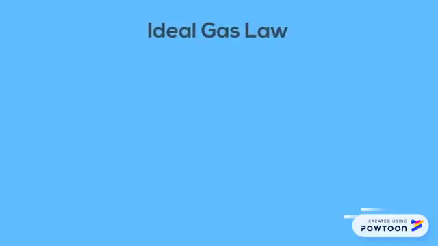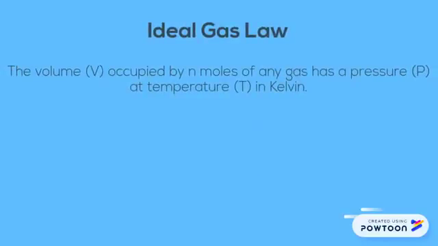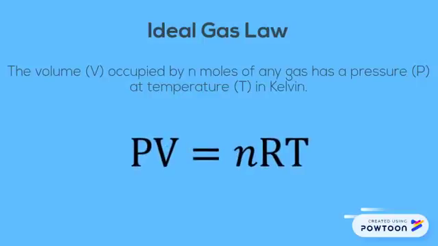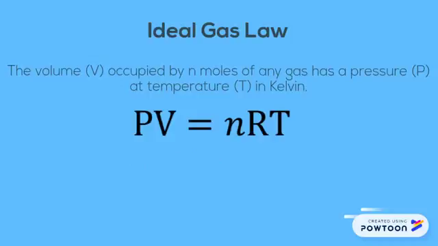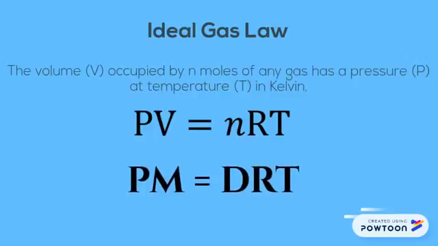The ideal gas law combines the previous equations as well as a molar relation to derive the equation PV equals nRT, where P is the pressure in atmospheres, V is the volume in liters, n is the number of moles, R is equal to 0.0821 liters atm per mole Kelvin, and T is equal to temperature in Kelvin. Different variations of the ideal gas law can arise through manipulation of the molar mass, number of moles, and volume, leading to an equation involving density. PM equals dRT, where M is the molar mass in grams per mole and d is density.